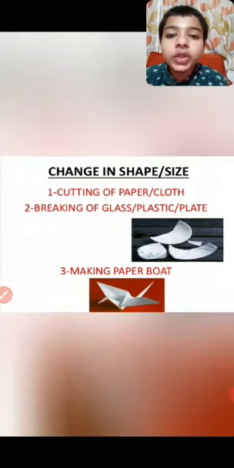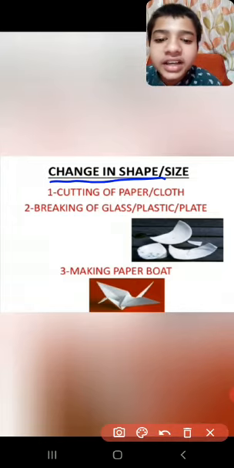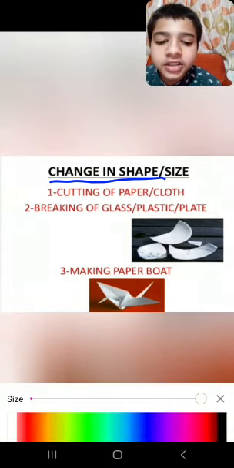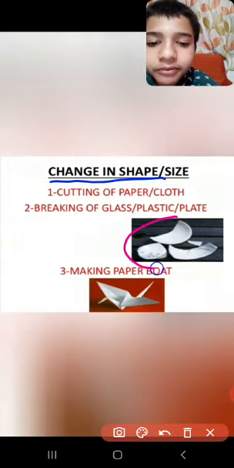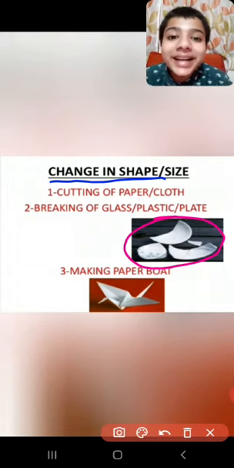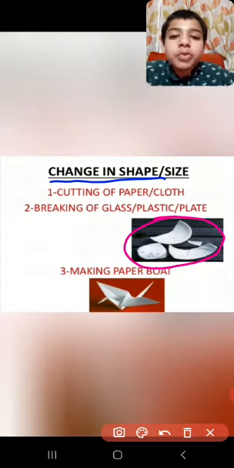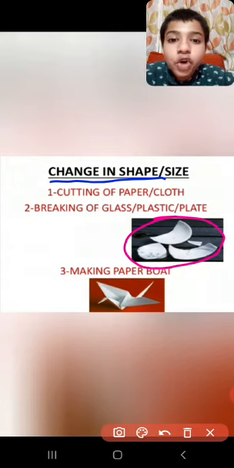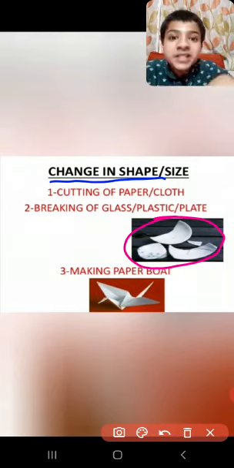Now I'll tell you how physical change changes shape and size. Just concentrate over here. Take this glass plate, and by mistake it breaks from your hand. Then it will be in pieces, right?